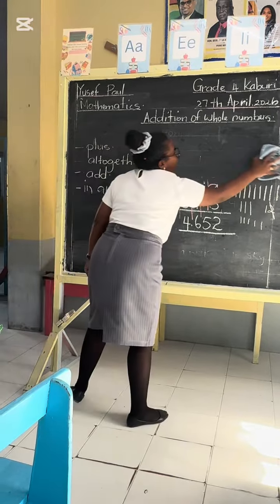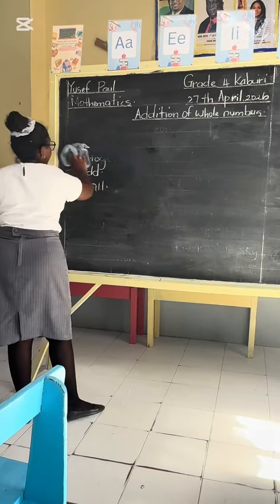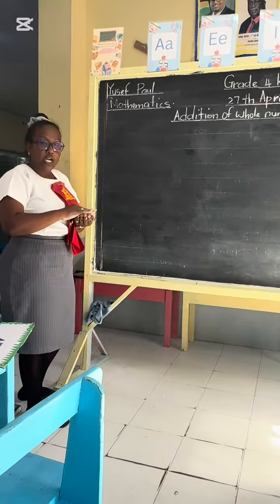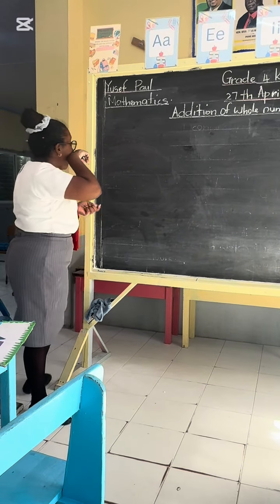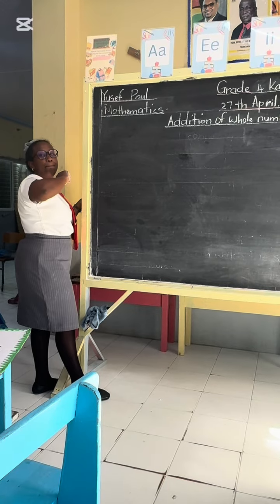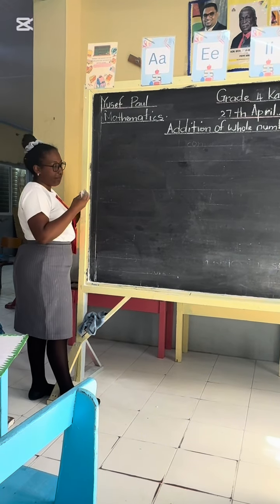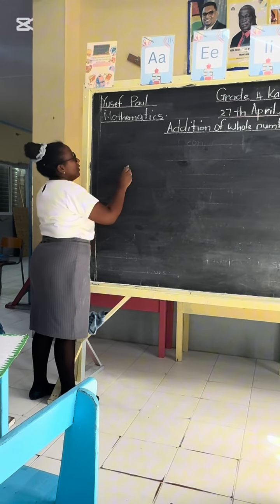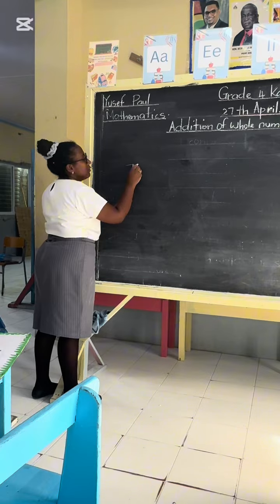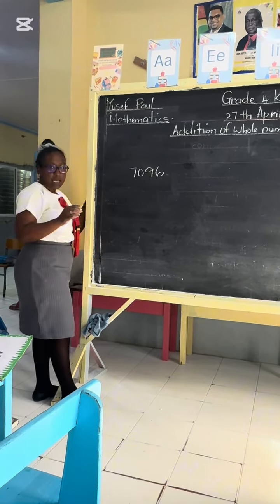So this is what we're going to do now. I'm going to put one on the board and I'm going to get 4 different persons to come out here and work it with us. Faria, give me a 4-digit number. 7,096.